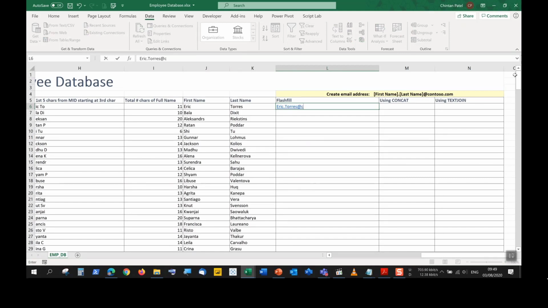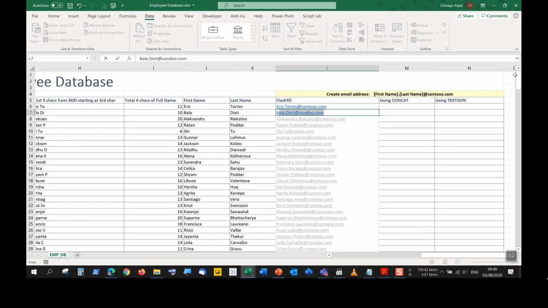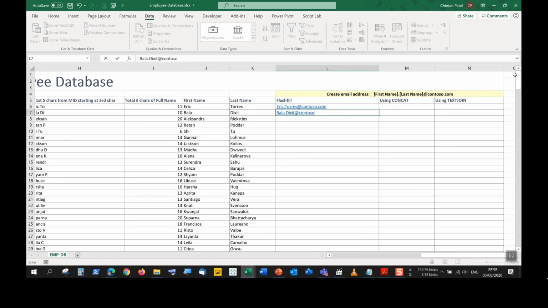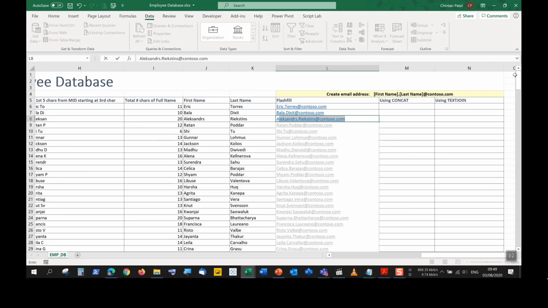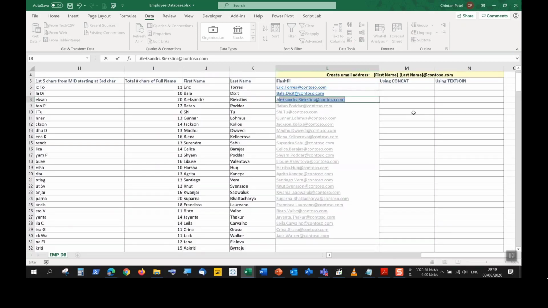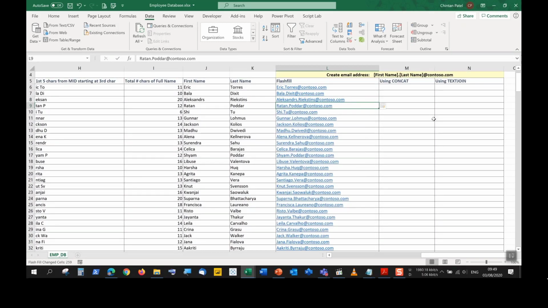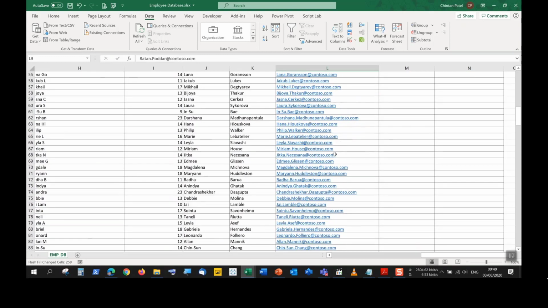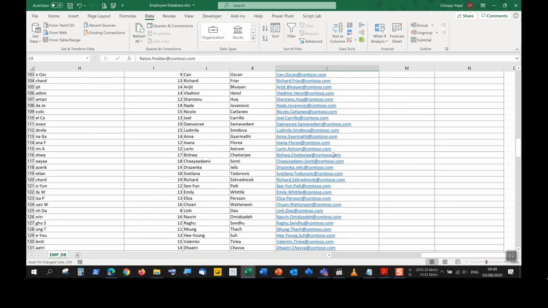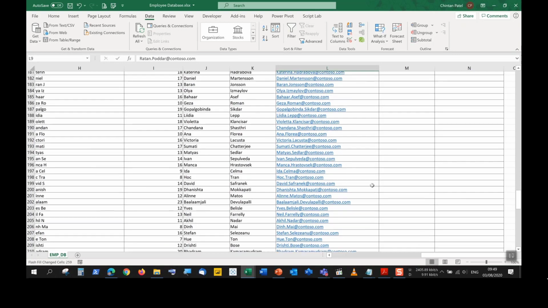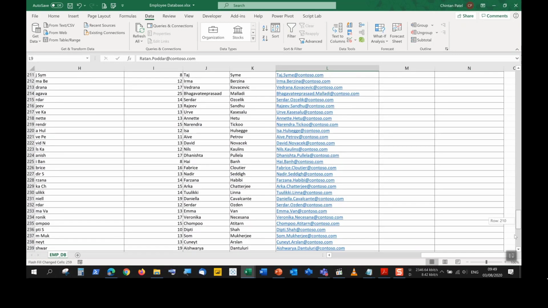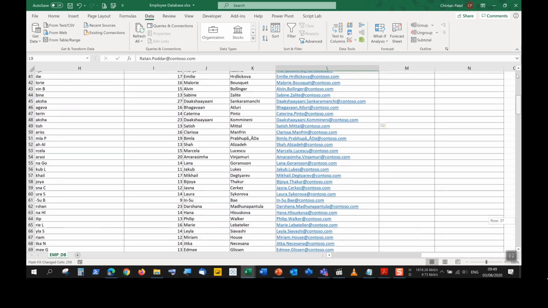Eric.Torres at contoso.com, and then the next one at contoso.com, and Alexandres. Let's double check. It's only going to do a couple. Right now it's correct. It's appearing the way it should be. I'm not sure what happened in the previous one, but now it's appearing correctly.